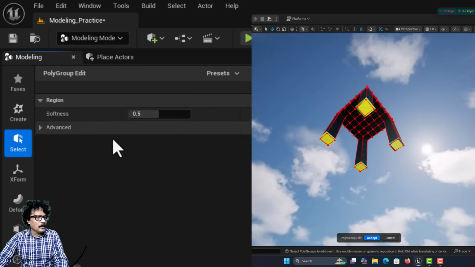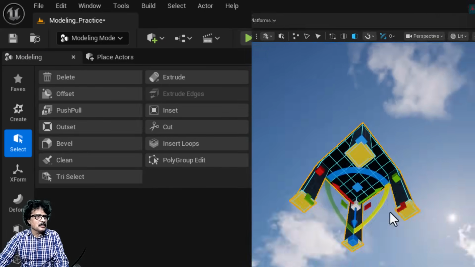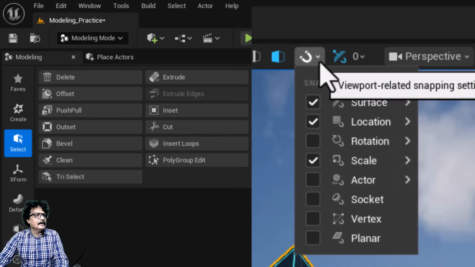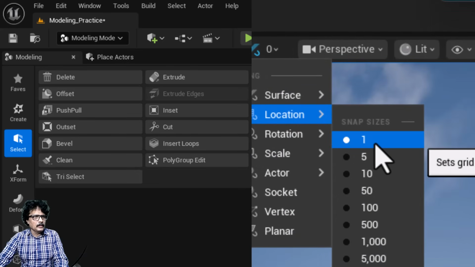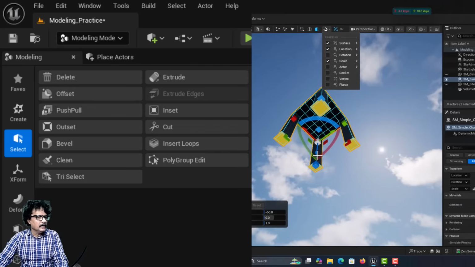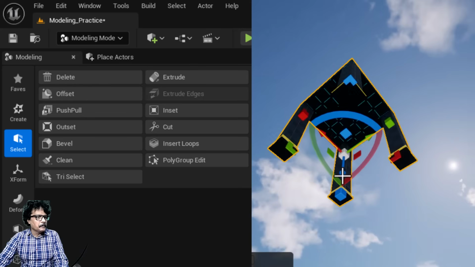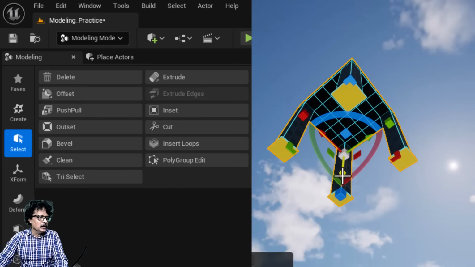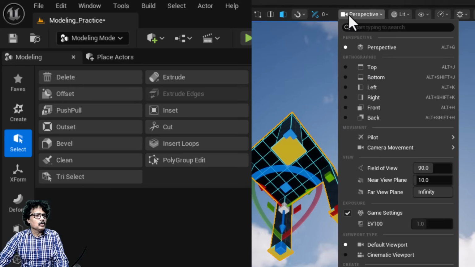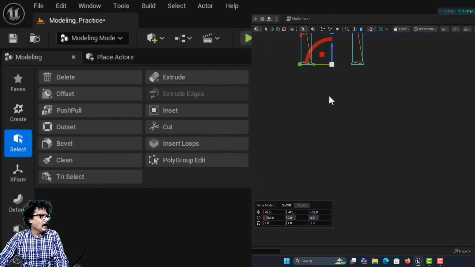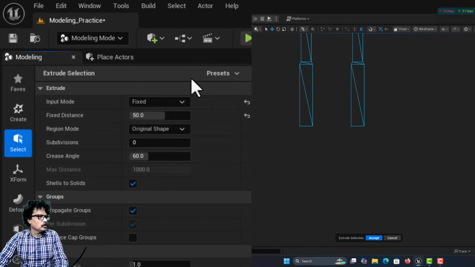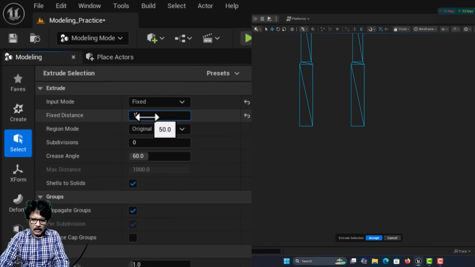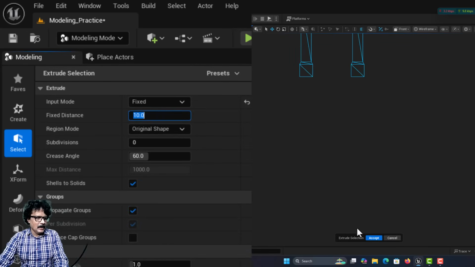I will just zoom it a little. I will click on the outset, and we created a slight outset like this. We came here and in location we set it to 1 unit. It is already set to 1 unit. I will just come here and pull it by 2 units here, so that it comes down. Then I will come into the front view, and then I will again extrude it by a length of around 10 centimeter and click accept.